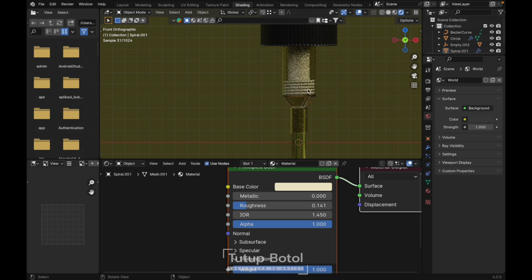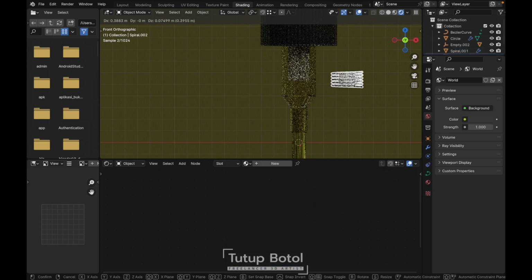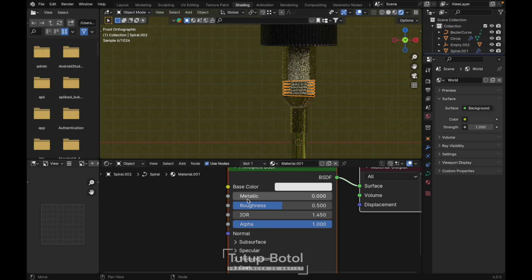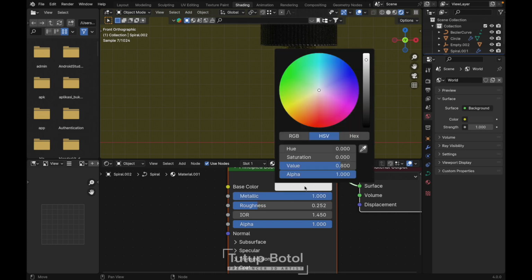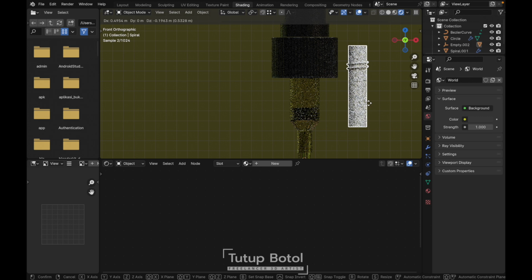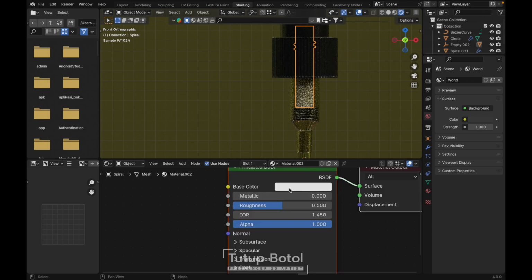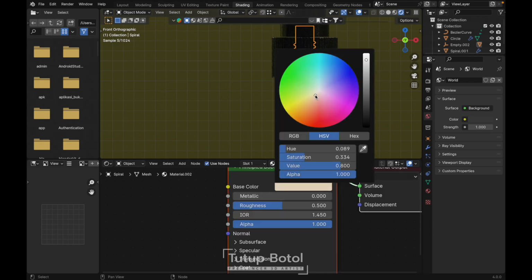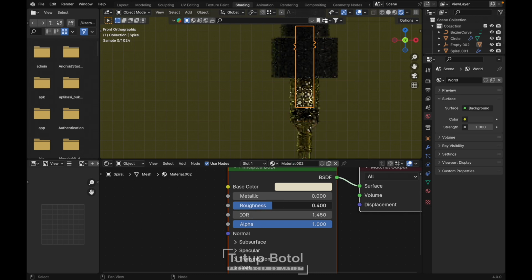Okay, and this one, this material, let's create a new material. It's gonna be metallic, roughness, and let's make it gray. Okay, and this object, new material, let's make it a little bit yellow. Yeah, I guess it's a little bit yellow. Then let's just turn down the roughness. It's like this.